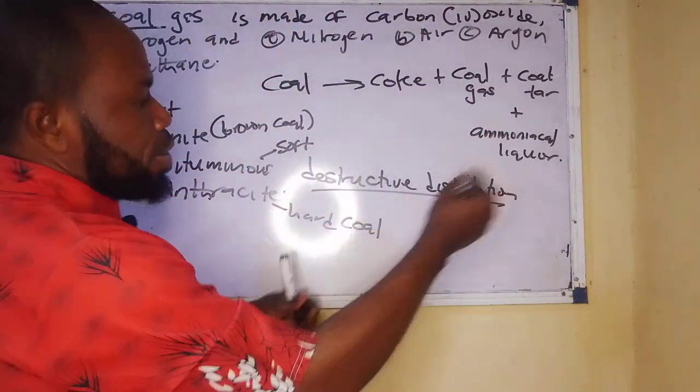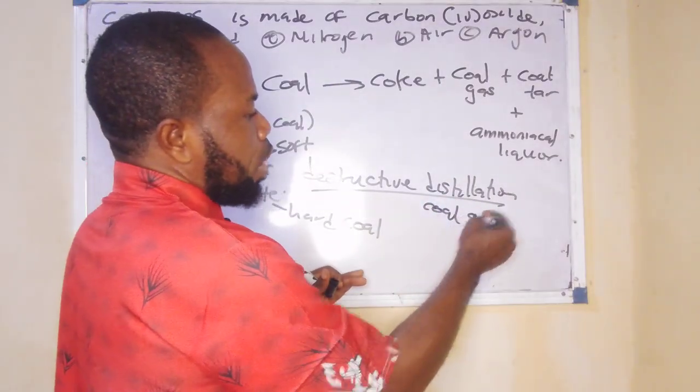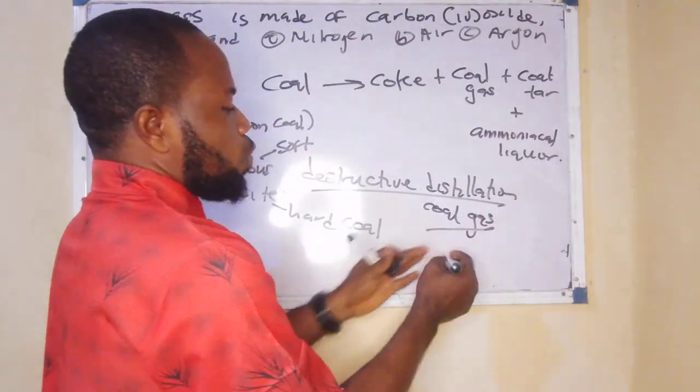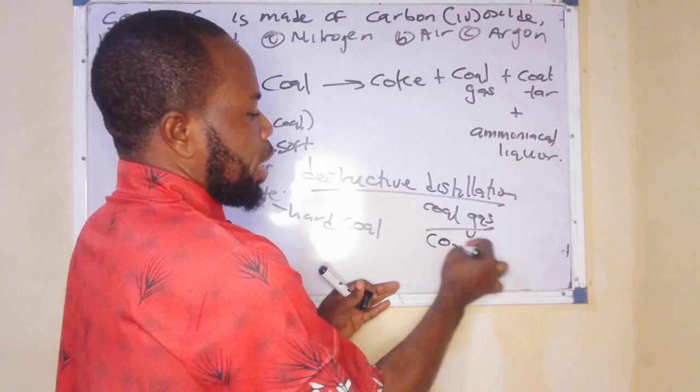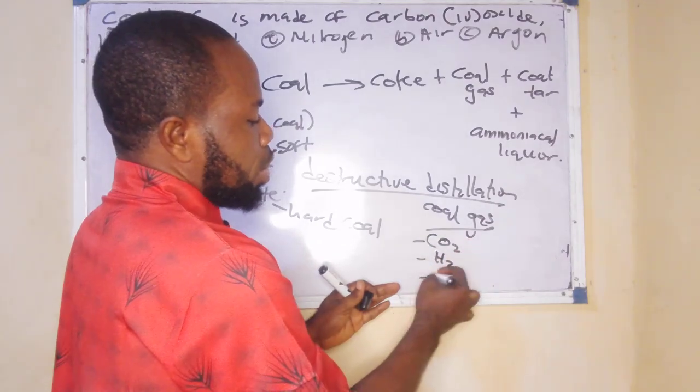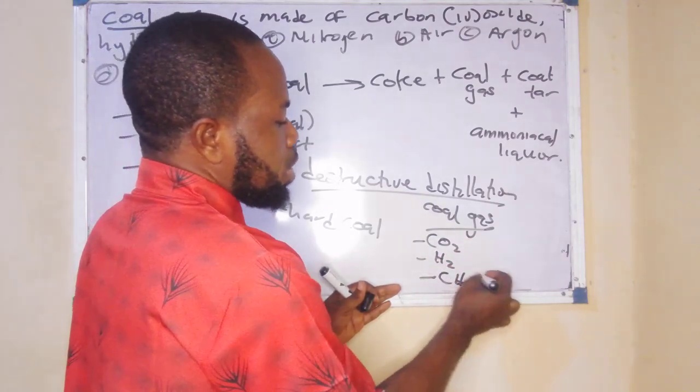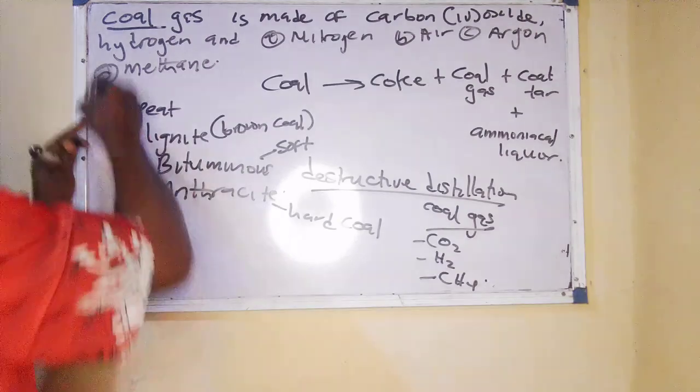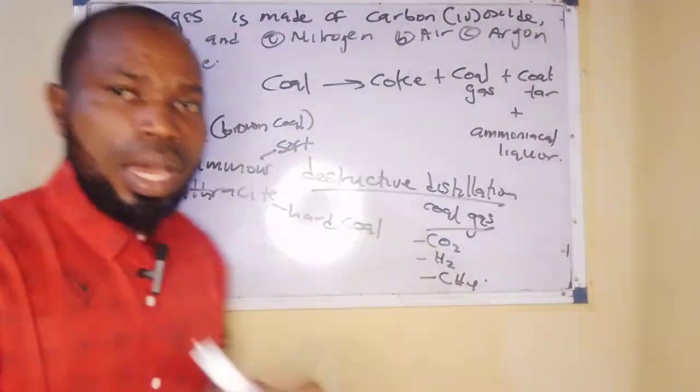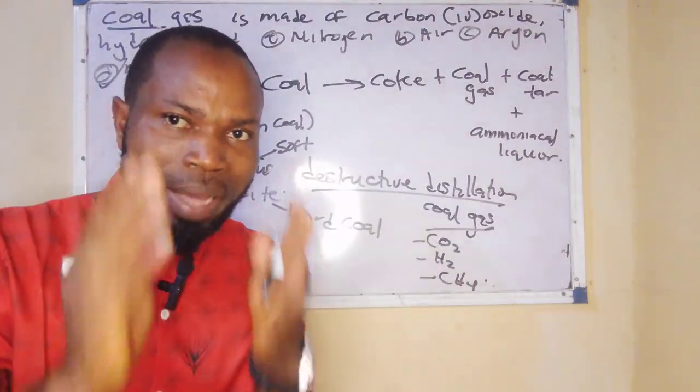Now, coal gas is made of carbon dioxide, hydrogen gas, and of course methane. Now, that is the answer. So obviously the answer here is D. Now, I want to bring your mind to something again.